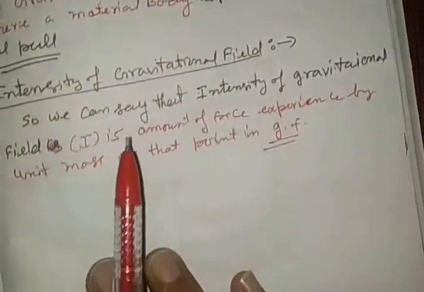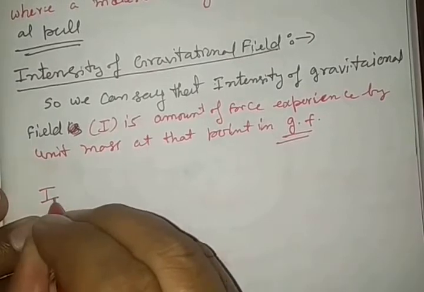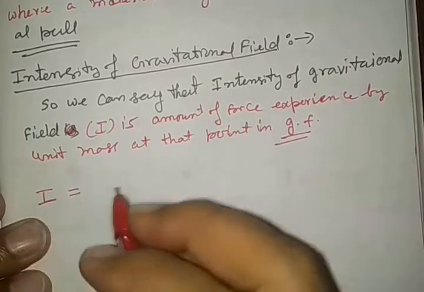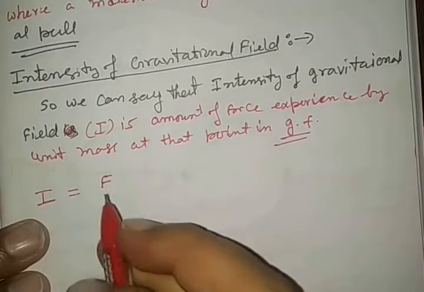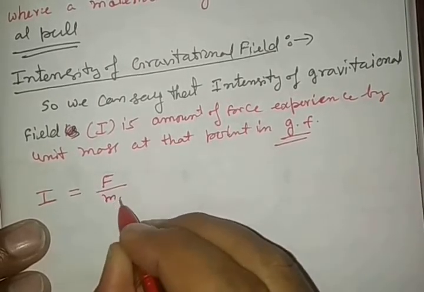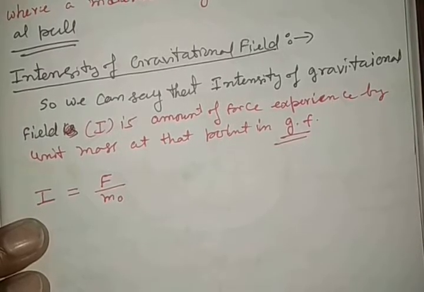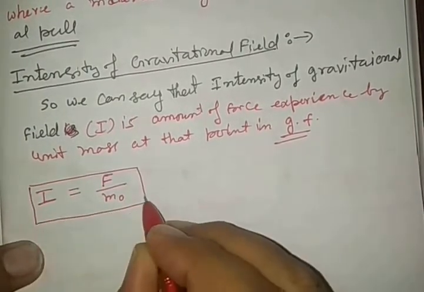By this explanation we can write the intensity of gravitational field I as F, the force experienced by the test mass, per mass of the test body. To check the presence of the gravitational field, the intensity of the gravitational field can be represented by equation number 2.